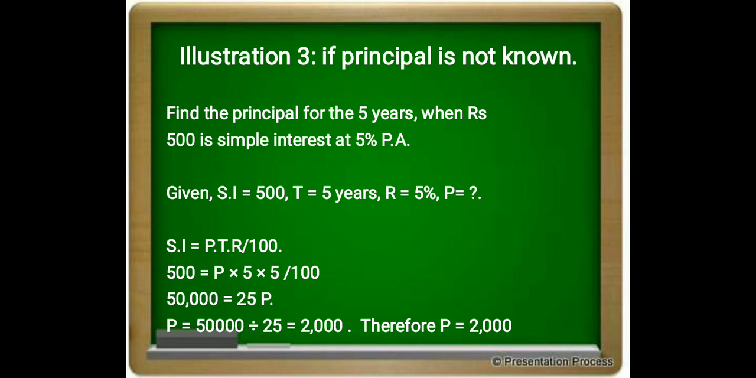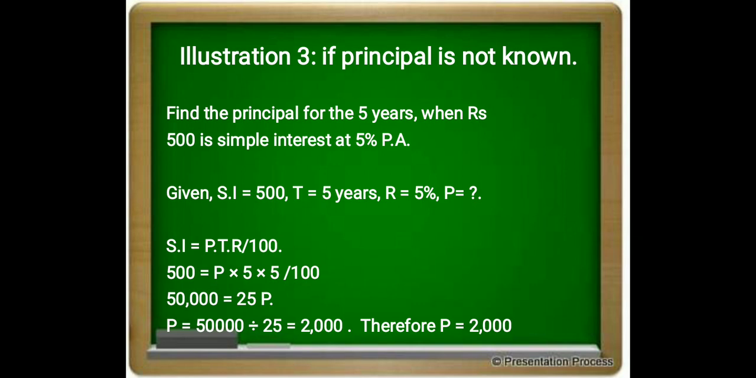Simple interest is equal to PTR by 100. Simple interest given here is 500, equal to P, which is not given, so we are considering P as it is, into time period 5 years, into rate of interest 5 divided by 100. After cross multiplication, 500 into 100 will give 50,000 is equal to 5 fives are 25 P. Next step, P is equal to 50,000 divided by 25, which is 2,000. Therefore P is equal to 2,000 rupees.